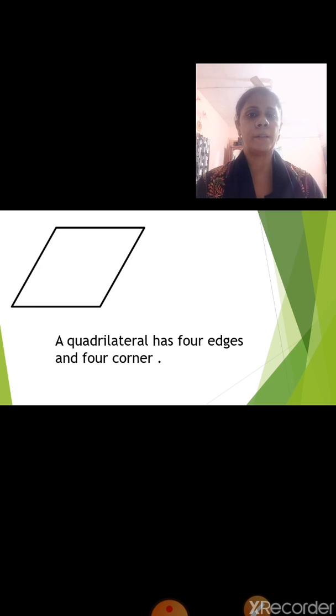A quadrilateral has 4 edges and 4 corners. Now, today what did we learn? We learned 5 shapes.